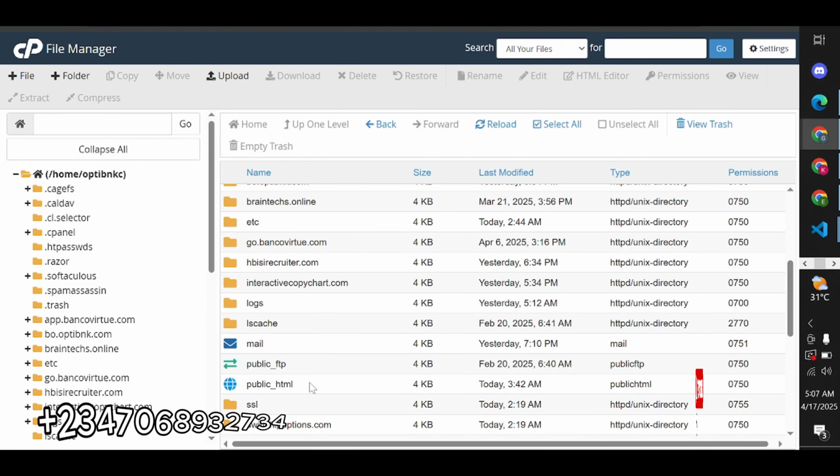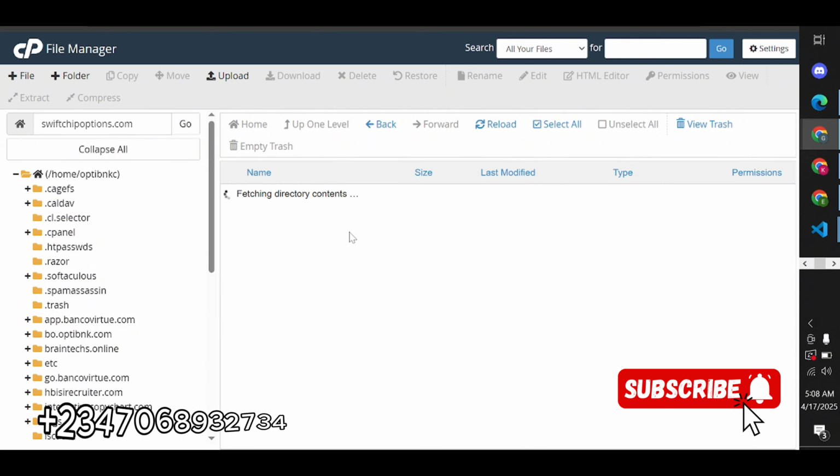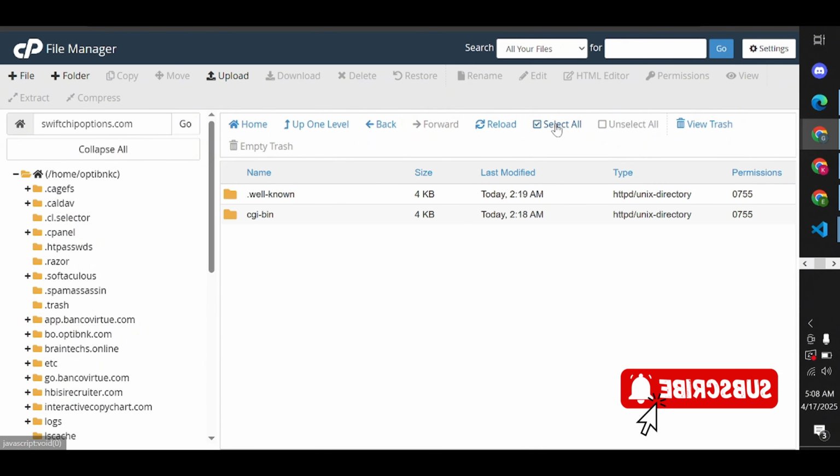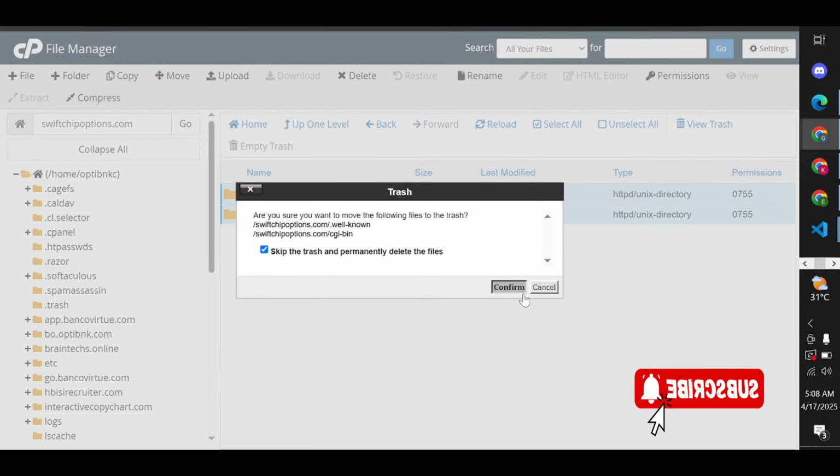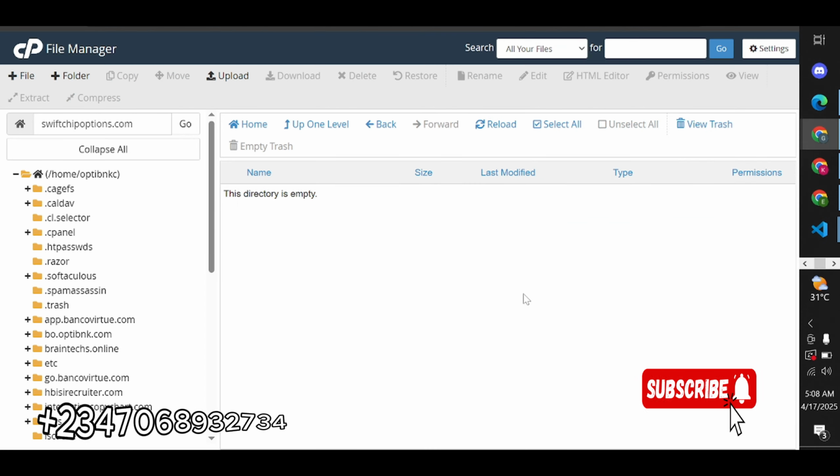you click on public_html and then you upload the file. But I'm going to upload to the public_html. I'll open this particular folder here. This folder, that's what I'm using for my website. So I'm just going to select all this and delete them because I already have too many things in my public_html. So I'm just going to open this folder. So this folder, I'll upload my file.